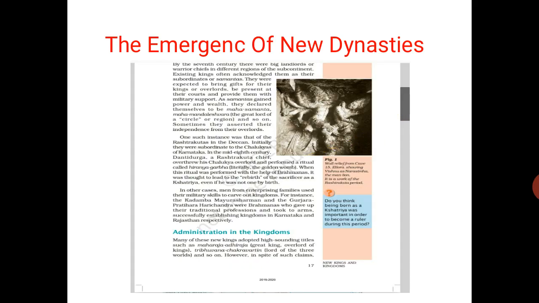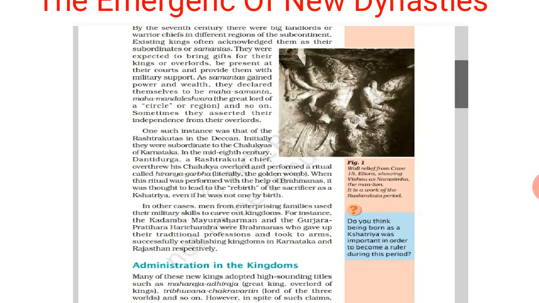Now see the emergence of the new dynasty. Why was there an emergence of new dynasties? By the 7th century, there were big landlords, warriors, and chiefs in the different regions of the subcontinent. Existing kings often acknowledged them as their subordinates or samantas.